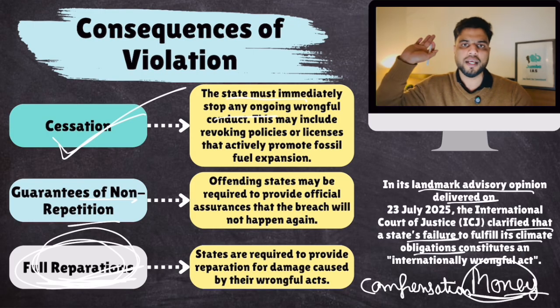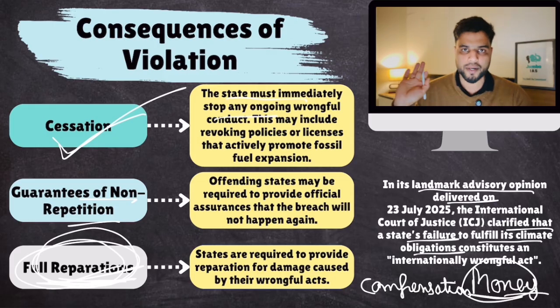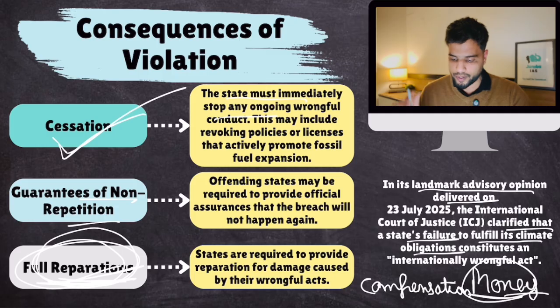Any third country can also go and demand reparations for Bangladesh and Bhutan, because this is basically an action against the entire world. Climate change will affect the entire world. So any state can demand reparations for the affected state.